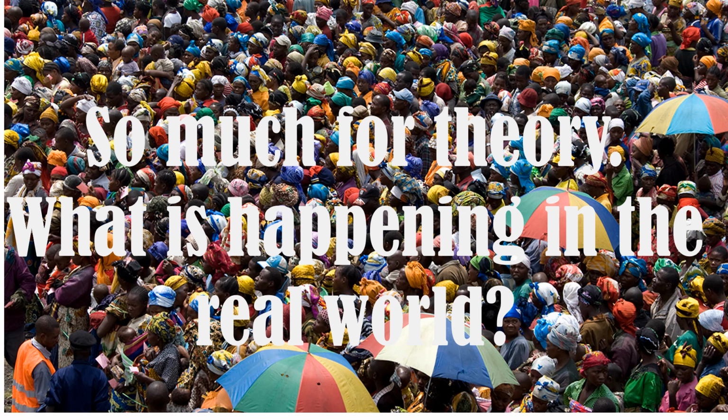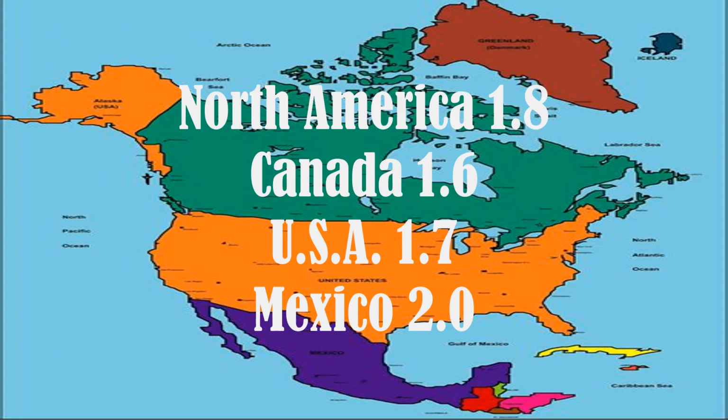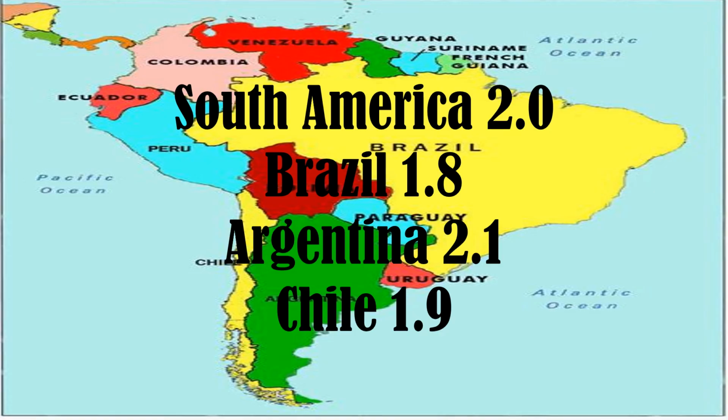So much for theory. What is happening in the real world? Europe, the rate is 1.6 children per mum. That means the population will be about 3/4 of the present level in one generation. North America, it is 1.8. Canada 1.6, USA 1.7, Mexico 2. South America 2. Brazil 1.8, Argentina 2.1, Chile 1.9.